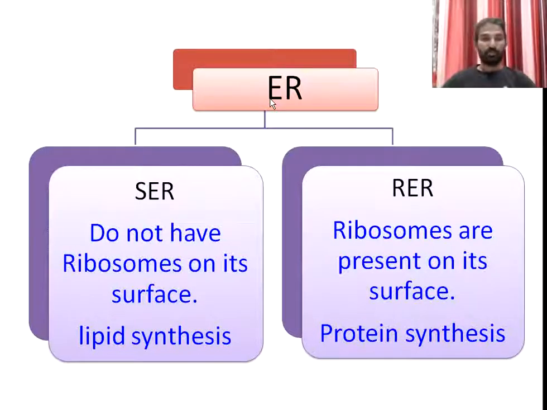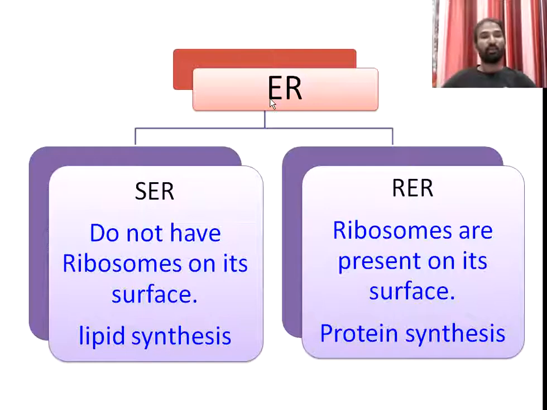I already told you, the endoplasmic reticulum is mainly made up of membranous structures, mainly tubules and tubulars. On the surface of the tubule there are no ribosomes. The ER whose membrane does not contain any ribosomes on its surface is called SER, which means smooth endoplasmic reticulum.